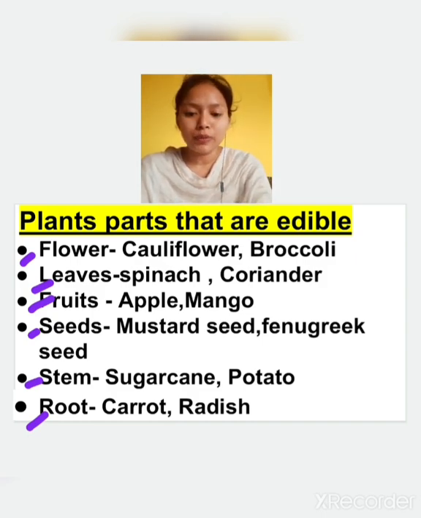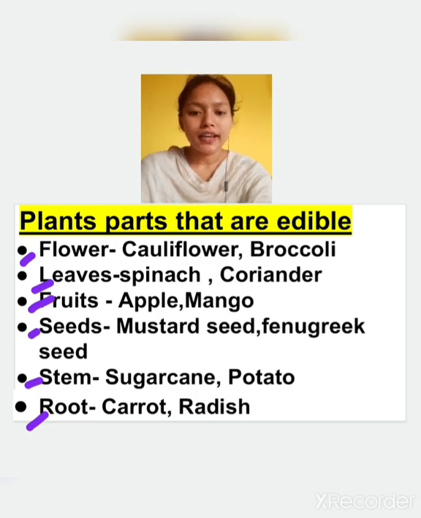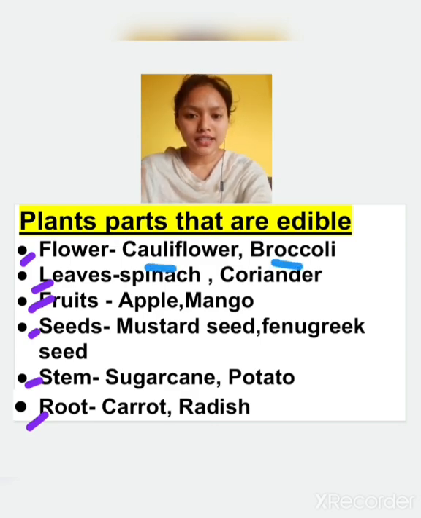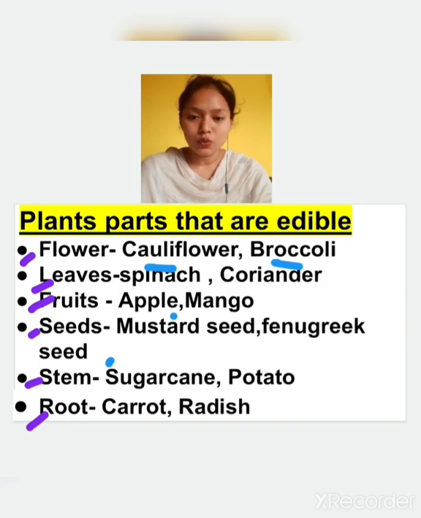Now flowers that we eat: cauliflower, broccoli. These are the flowers that we eat of a plant. Many more are there. Leaves, spinach we eat, and coriander leaves are also there. Fruits, apple, mango, grapes. So many fruits can be included in this list. Seeds, mustard seeds, fenugreek seeds, and many more seeds are there. Grains and all these are included in the seeds only. So all these are edible seeds.